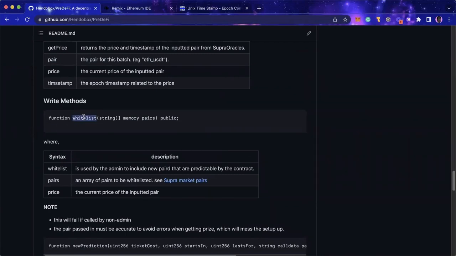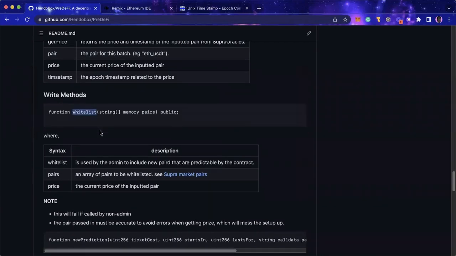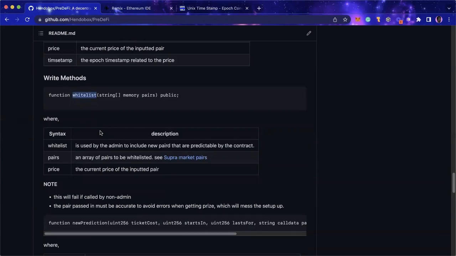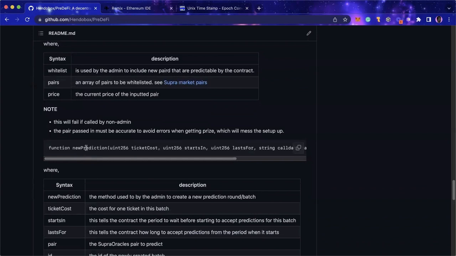And then this method is whitelist, for admin to whitelist new pairs should they want to include new pairs. When I was deploying the contract, I integrated ETH USDT, BTC USDT, and BAT USDT according to what is available on Supra Network. And then new prediction. Basically, admin needs to create a new prediction. They determine what the cost is for a ticket, when predictions can start, how long the predictions can last, and of course, which pair the prediction is going to be taken on.